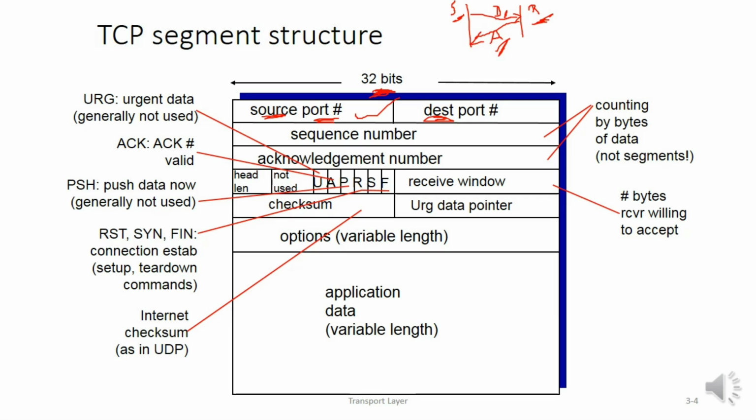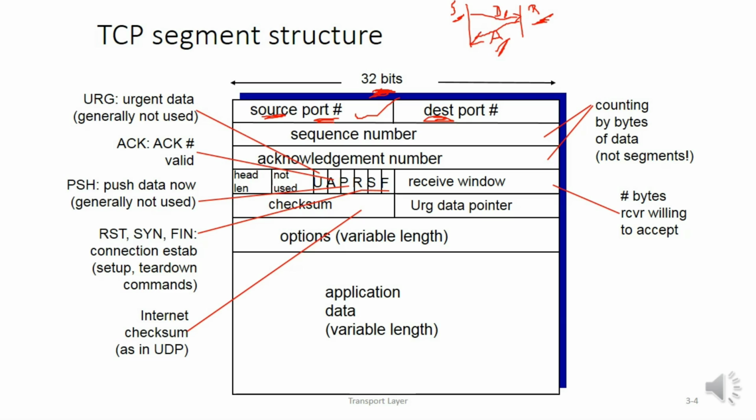Similarly, the destination port number is also added inside the segment in order to know to which socket this particular segment should be delivered. So a 16-bit source port number and a 16-bit destination port number are included as part of the segment transferred from the sender to the receiver.